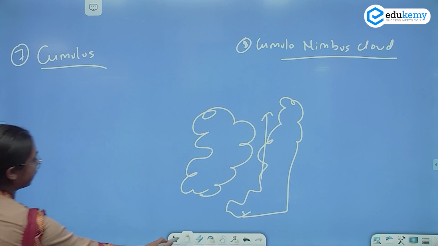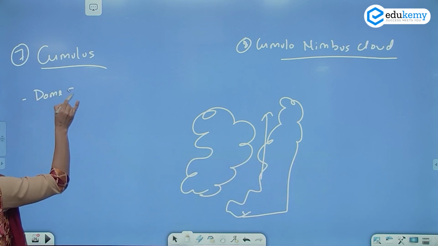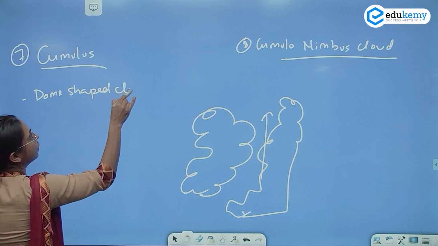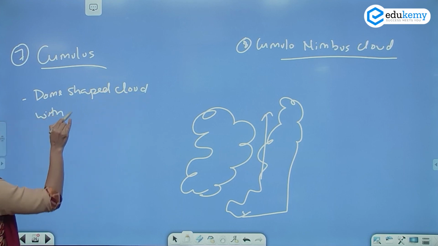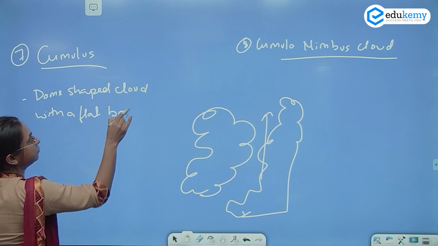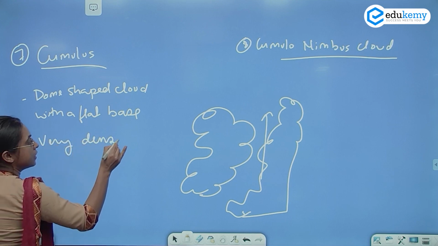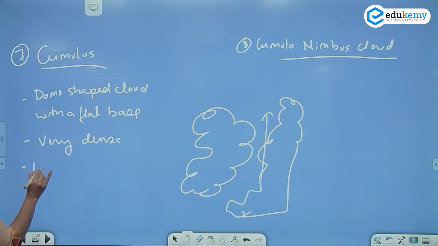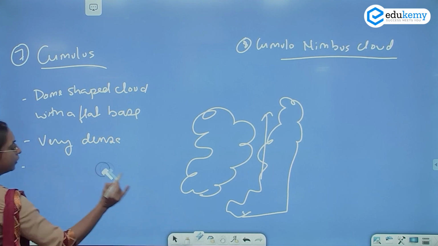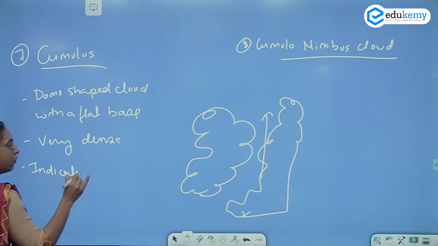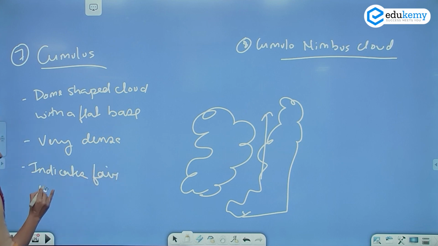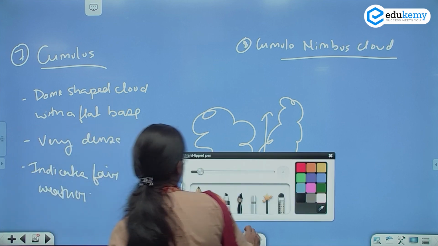So here, it's like a dome-shaped cloud with a flat base. It is a dome-shaped cloud with a flat base. It is very dense, and it indicates fair weather. That is, there is no rainfall. Fair weather. This is your Cumulus Clouds. It leads fair weather. And what about your Cumulonimbus Cloud?